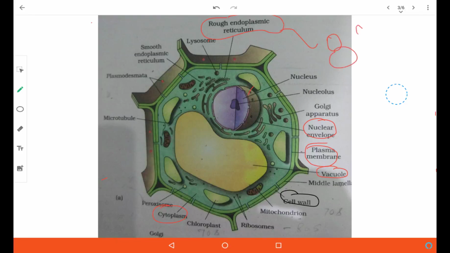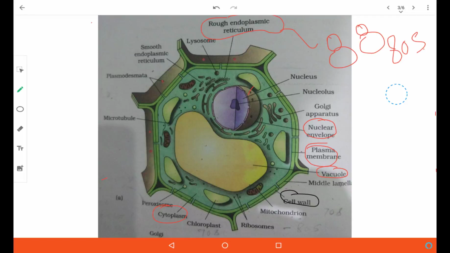These are the ribosomes. You all know that the eukaryotes have 80S type of ribosomes, Svedberg units, which define their density and centrifugation value.